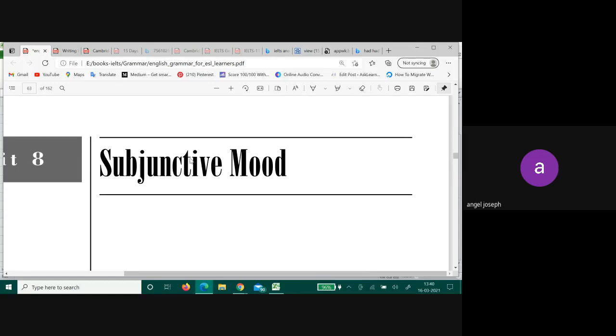Specifically when you demand something, when you advise something, or what was the third one? Demand, suggest. When you do any one of these three things, you are supposed to change the verb forms. Was will become were. Everything becomes plural.